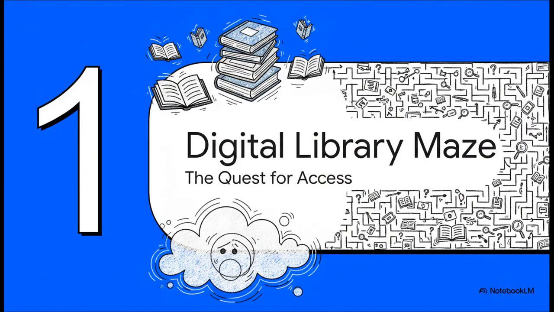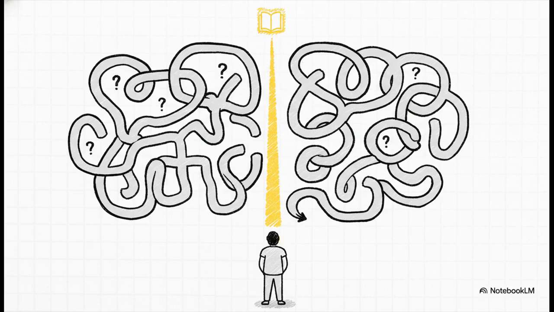All right, first things first, access. Say you're looking for a specific book online. The sheer number of options is, well, it can be pretty overwhelming. It's like you're standing at the entrance to this giant, sprawling digital maze. And that is the absolute key. It's not that there aren't enough places to look. The real trick is figuring out how to get through that maze.